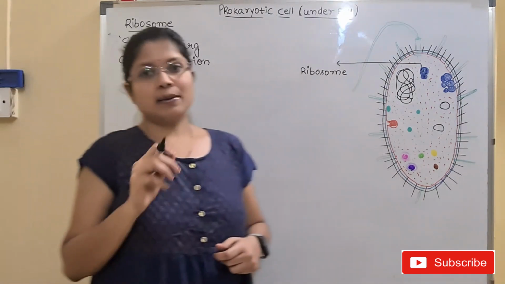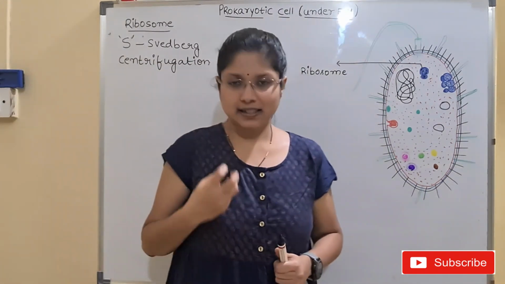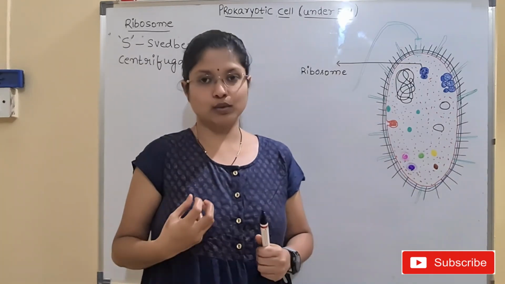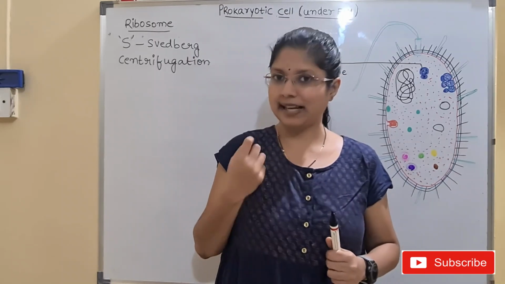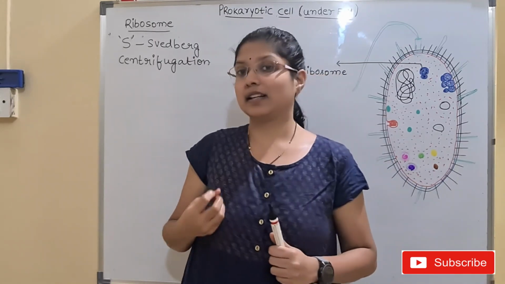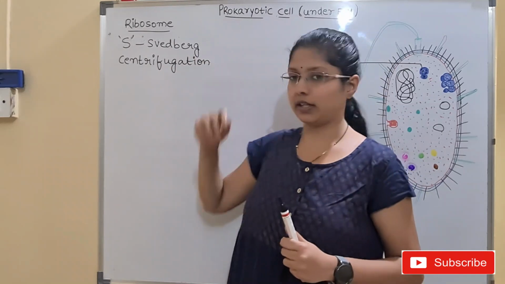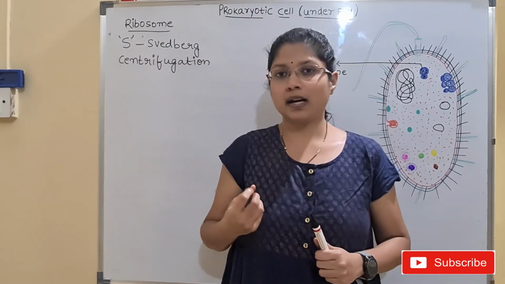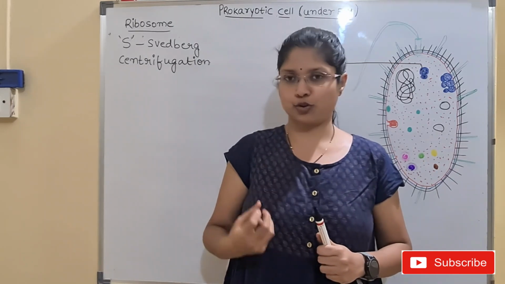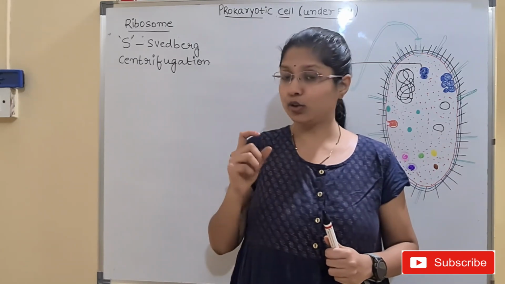So in order to separate the biomolecules inside the cell, certain biomolecules, chemical molecules or organelles, we use a technique which is known as centrifugation. This centrifugation technique is performed by using a bioinstrument which is known as a centrifuge.